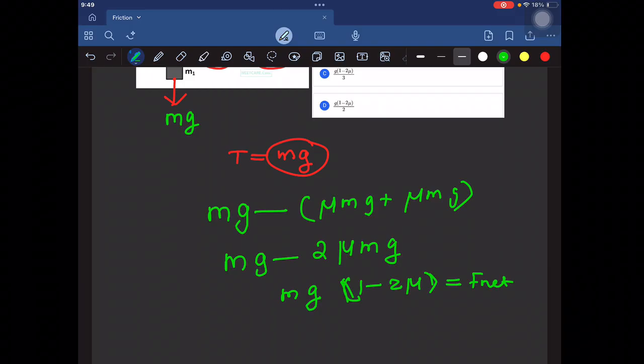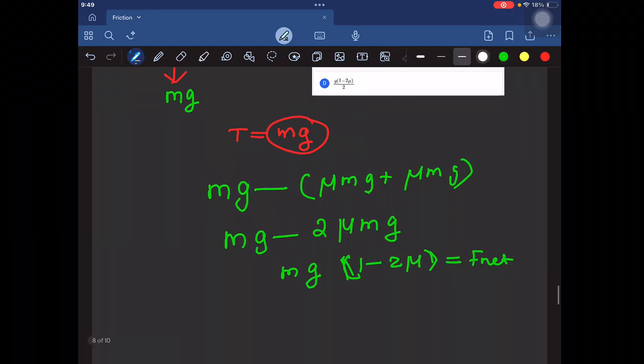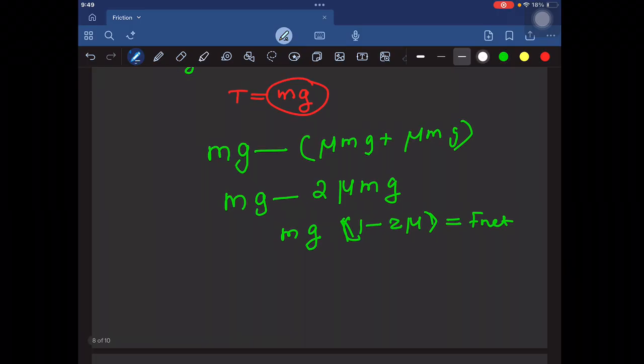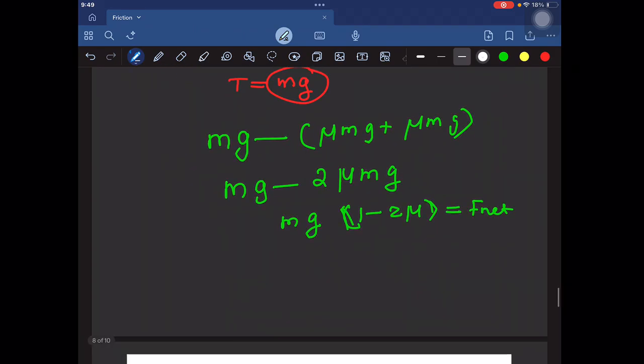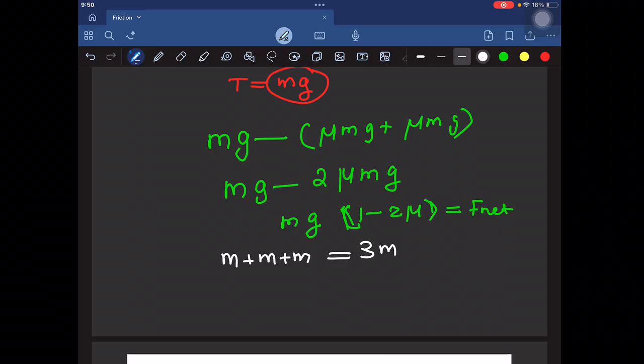We can write 3.5 as 35 by 10, and 0.15 as 15 by 100. So this will be equal to 350 by 15. If you calculate, you will get it 23.3. So which one is correct? 23.3. Option C is correct here.